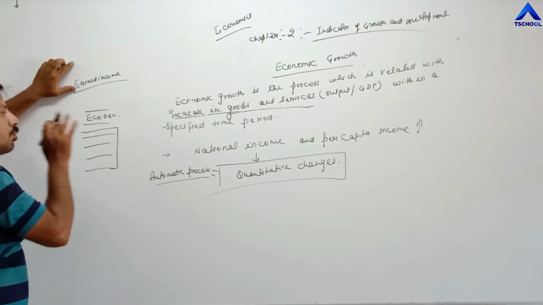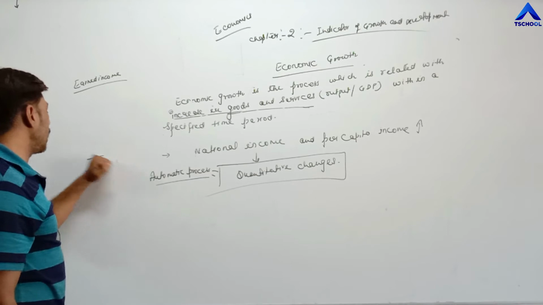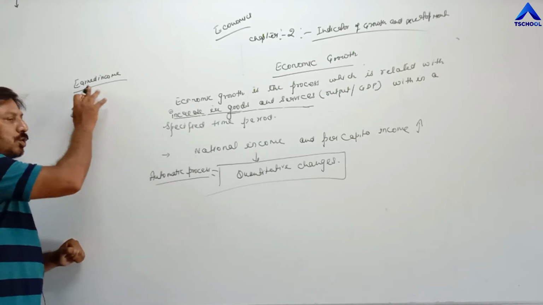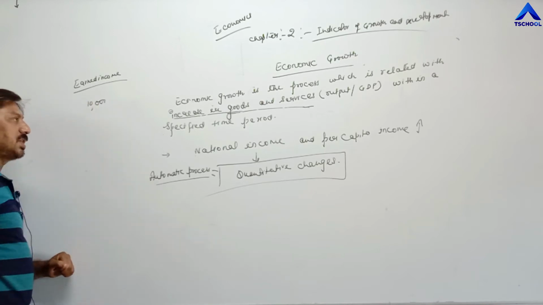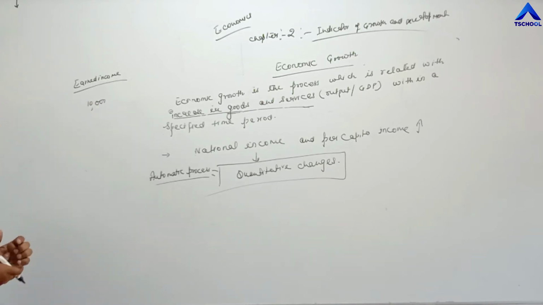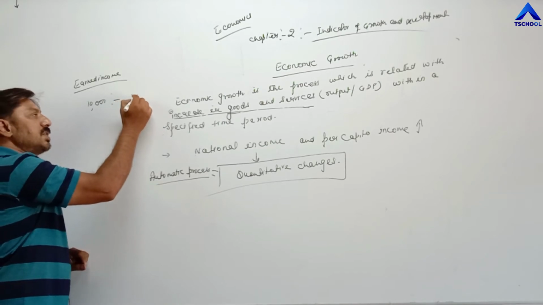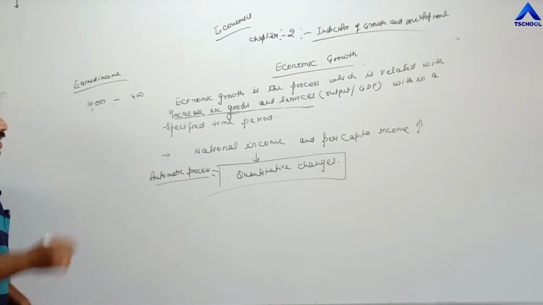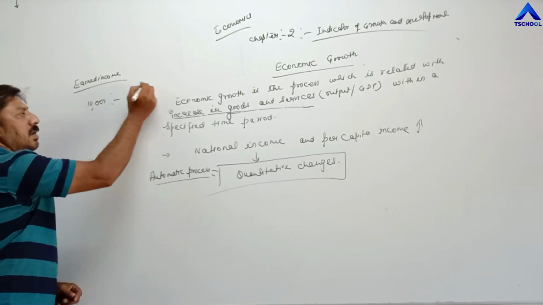He is not required to purchase because he has already achieved everything. So out of earned income, he is now in a position to save more. For example, if he has saved 10,000 rupees in the first month out of his earned income, on that 10,000 he is getting 400 rupees interest. We are assuming that he is getting 4%. So 400 rupees he is getting as interest.